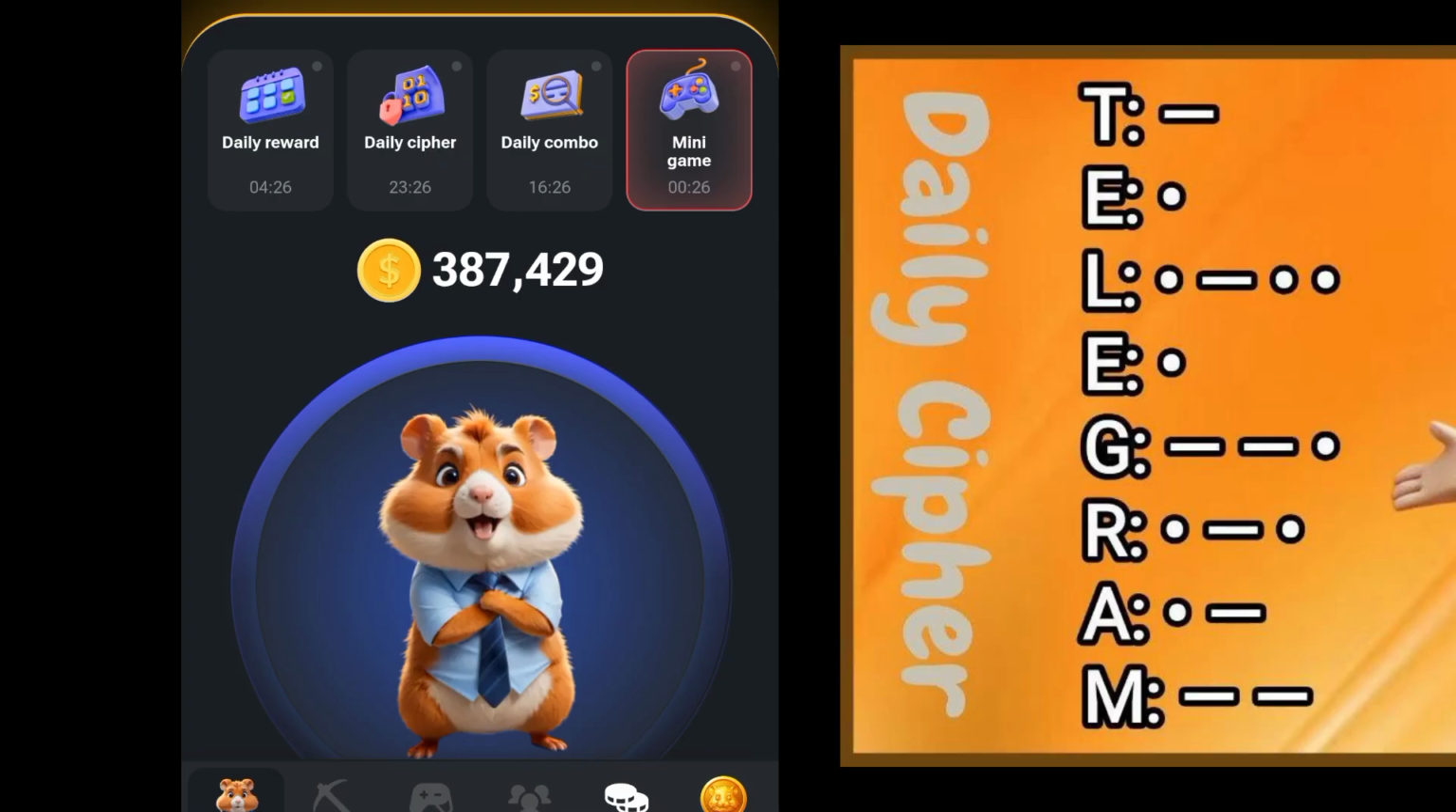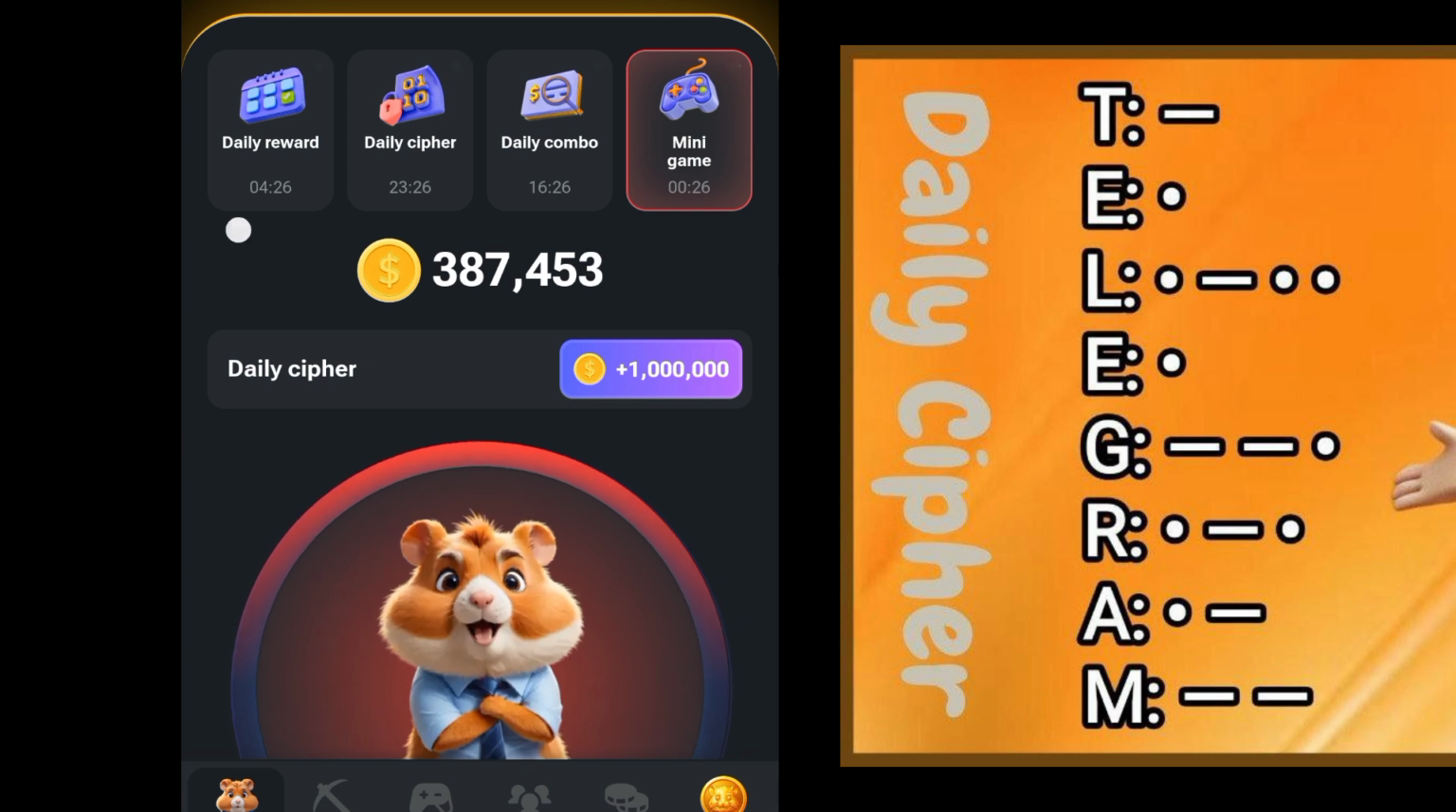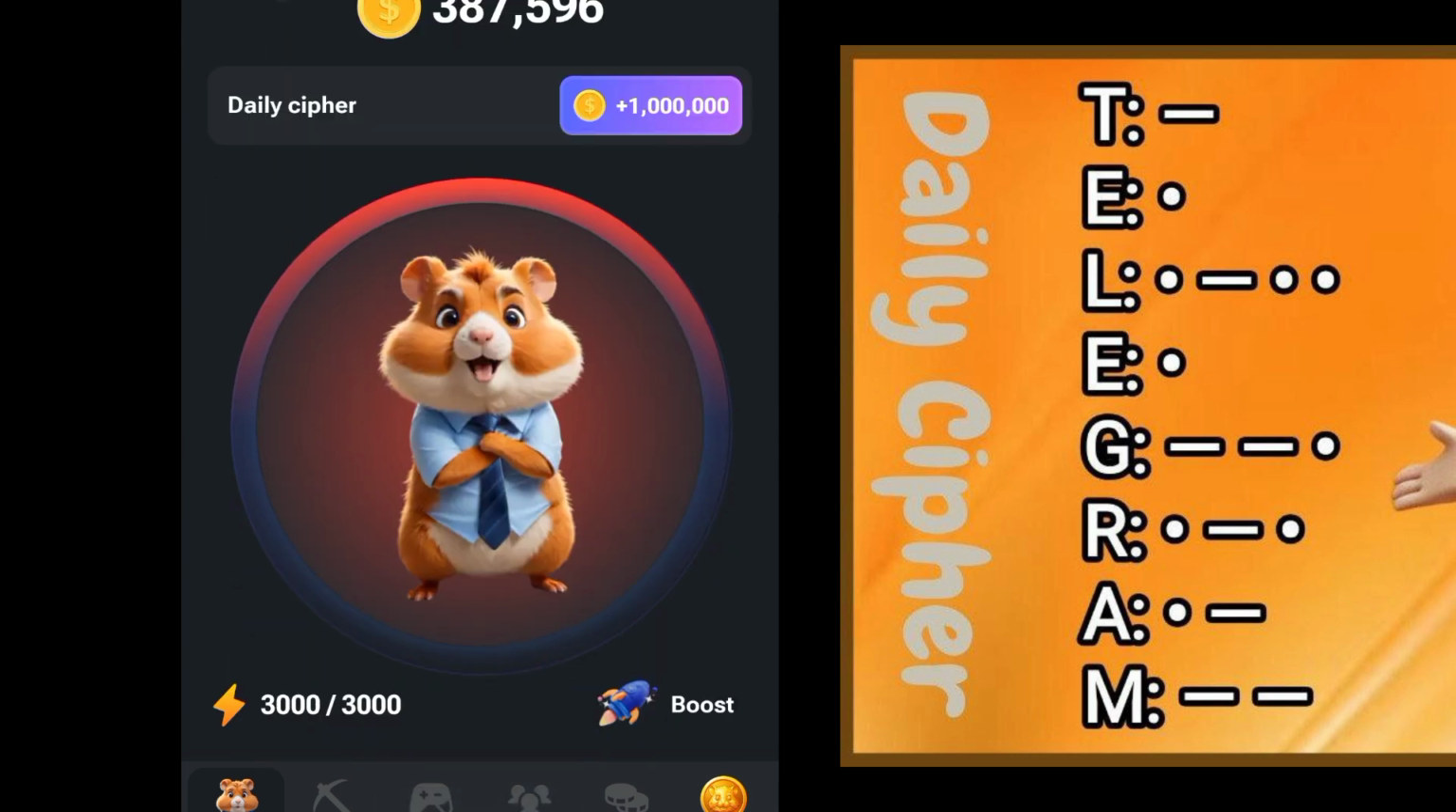So we go to our daily cipher dashboard. Our daily cipher for today is Telegram. When it is dot, you tap. When it is dash, you long press. So we start with letter T. T is dash. So you click on dash, then you give your T, then E, that's dot.